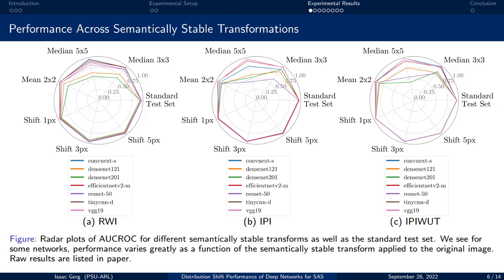We can see that for many of the networks, good performance on the standard test set is not correlated with good performance on semantically stable transformations, despite human operators having little trouble classifying these images.